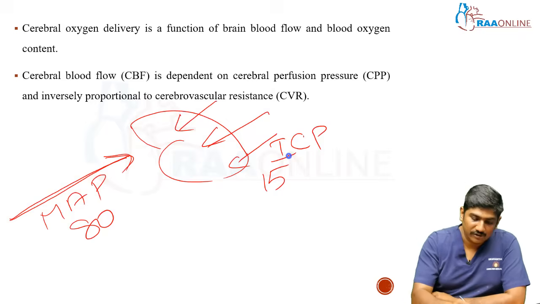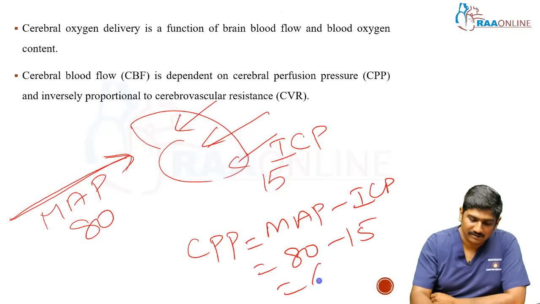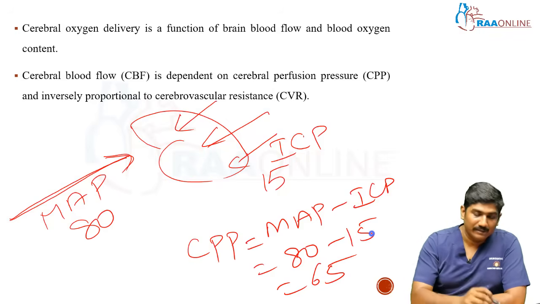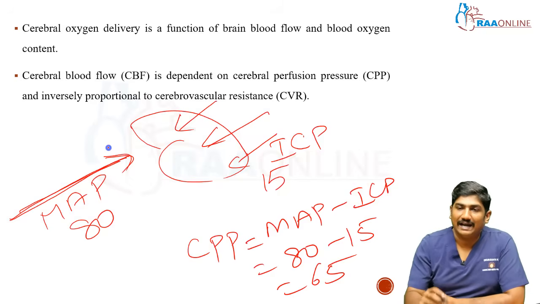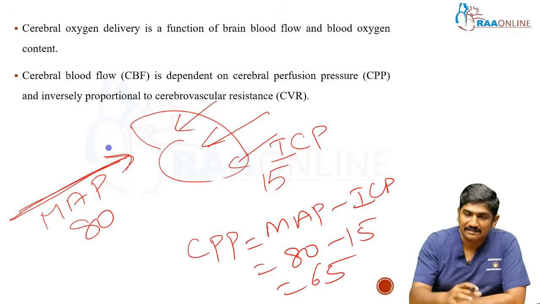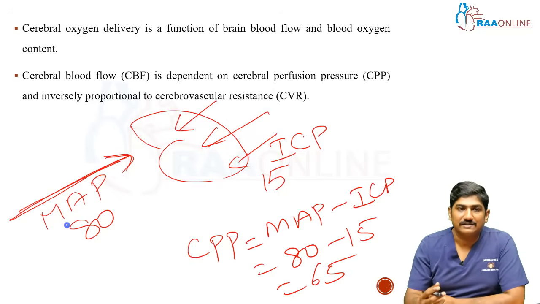So, what is the cerebral perfusion pressure? CPP is nothing but MAP minus ICP, which is equal to 80 minus 15, which is equal to 65. So 65 will be the cerebral perfusion pressure. Mean arterial pressure takes the blood towards the brain, and ICP, the intracranial pressure, stops it or gives resistance towards it, right? So MAP minus ICP gives you the CPP. The cerebral blood flow is dependent on the cerebral perfusion pressure.